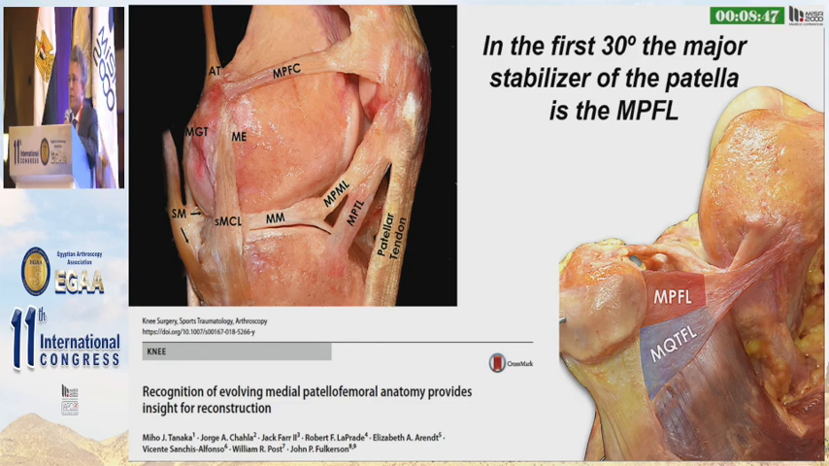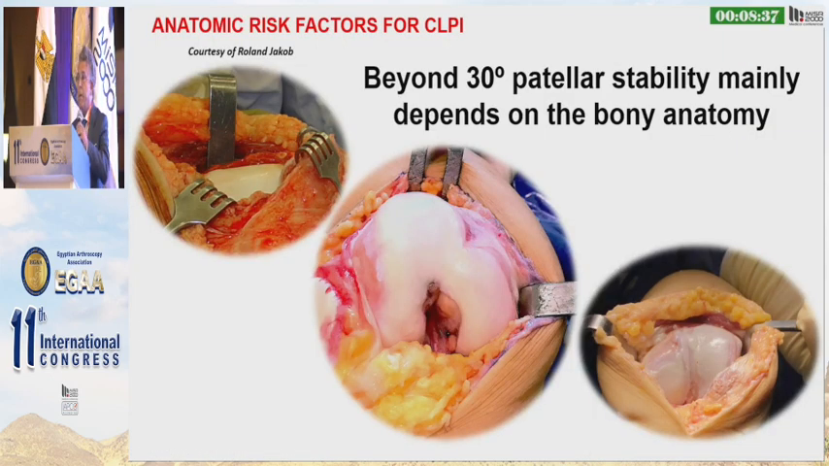Currently, no one doubts that the major stabilizer of the patella in the first 30 degrees of knee flexion is the MPFL. Moreover, beyond 30 degrees of knee flexion, stability mainly depends on the bony anatomy. And currently, no one doubts that the most important anatomic risk factor for CLPI is trochlear dysplasia.